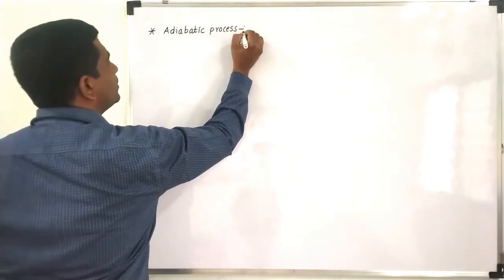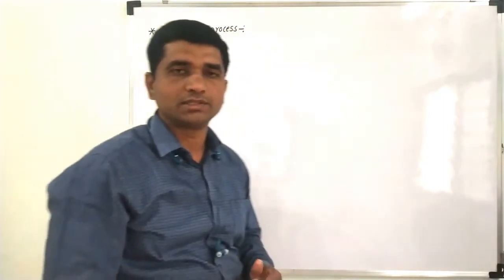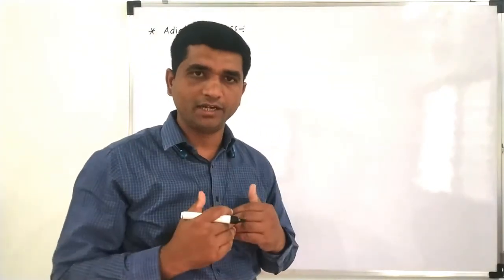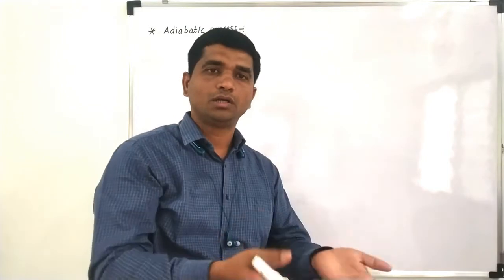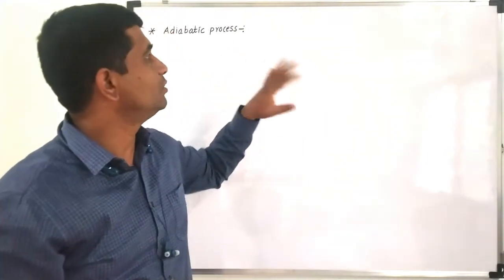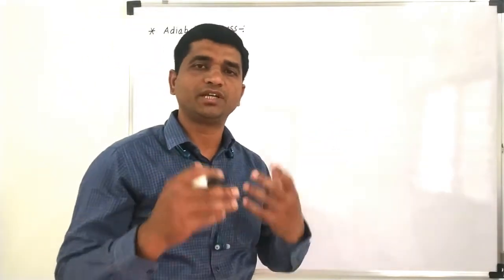Now, what is this adiabatic process? An adiabatic process is a process in which the system neither takes heat from the surrounding nor gives heat to the surrounding. So the total heat given to the system or taken from the system is 0.